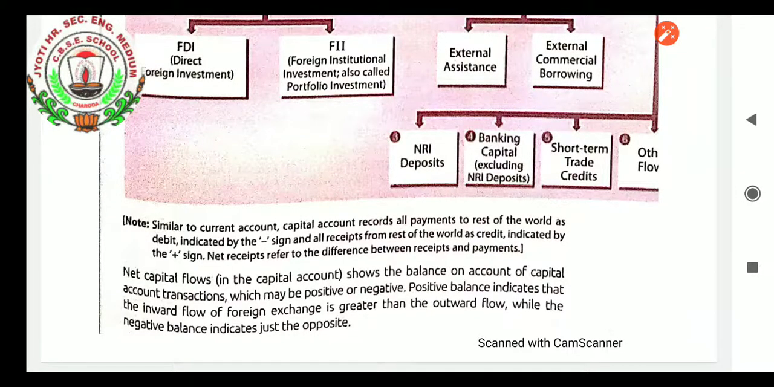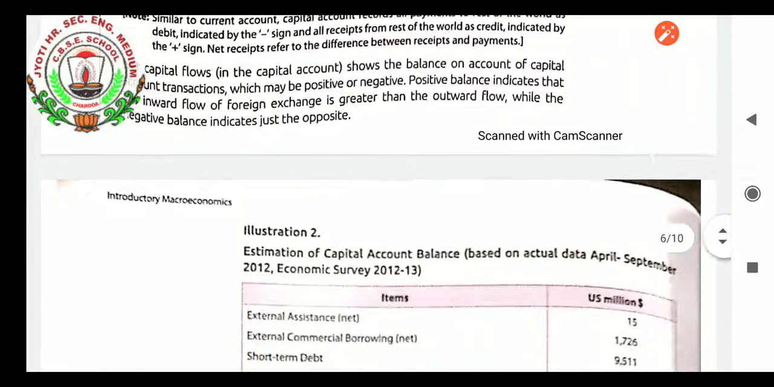Net capital flow in the capital account shows the balance on account of capital account transactions, which may be positive or negative. A positive balance indicates an inward flow of foreign exchange, meaning more foreign currency is flowing into our country, so it will show a positive balance. But a negative balance can also come when our country's imports are more and we are investing in foreign countries. Definitely our foreign currency will be declining and their currency will be increasing. So that situation, a negative balance, indicates just the opposite. Okay, next is the illustration.